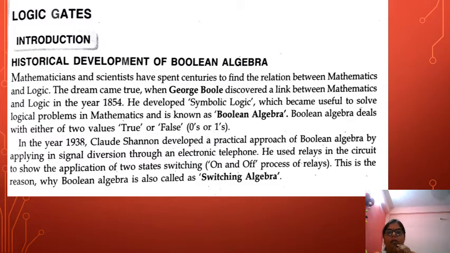Okay? In the year 1938, Claude Shannon developed a practical approach of Boolean algebra by applying a single diversion to an electronic telephone. He used relays in the circuit to show the application of two-state switching. In 1938, Claude Shannon went further, and he developed the electronic telephone. And he proved his logic by the circuits.